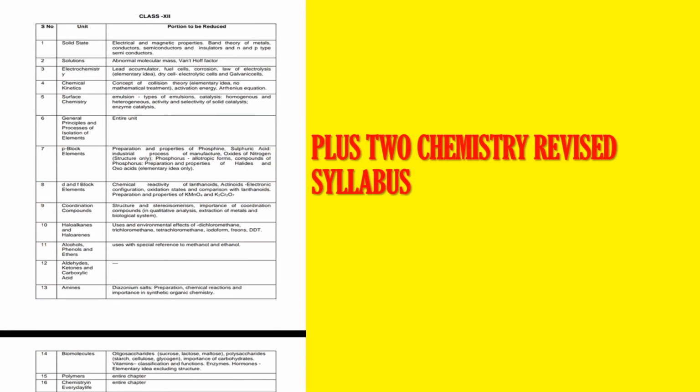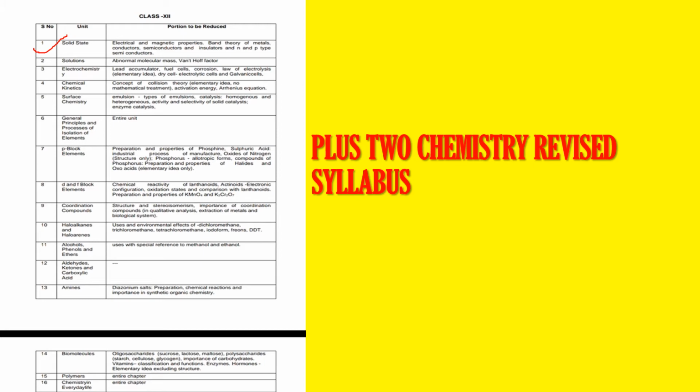Next we are talking about the +2 chemistry revised syllabus. We know that the very first chapter of +2 chemistry is the solid state. In solid state, the things that have been avoided are the electrical and magnetic properties, as well as the band theory of metals, conductors, semiconductors and insulators, and the two types of semiconductors, N and P. So you don't have to study any of these.